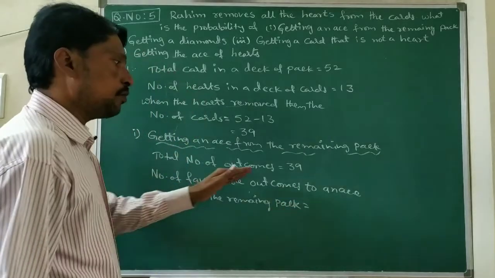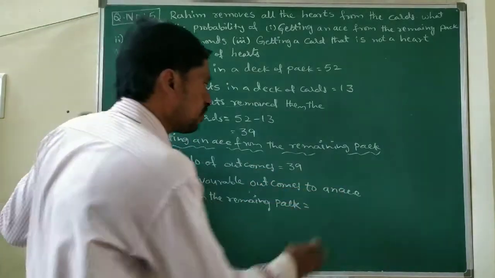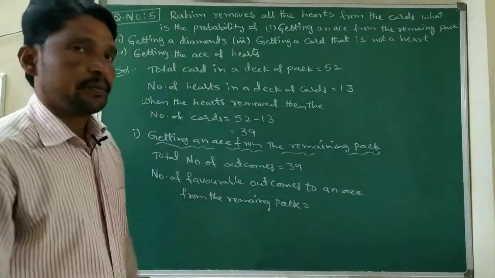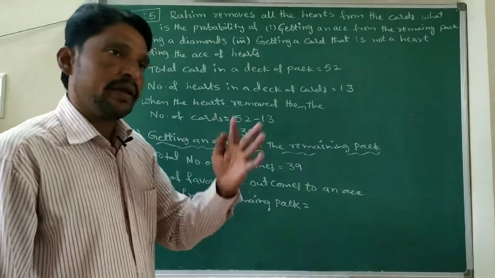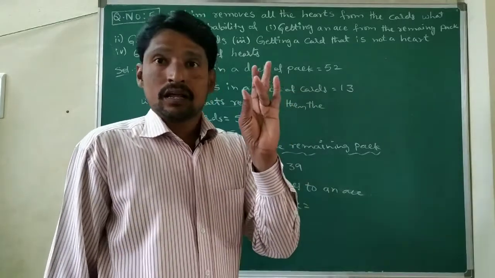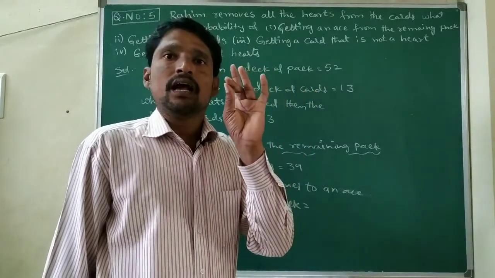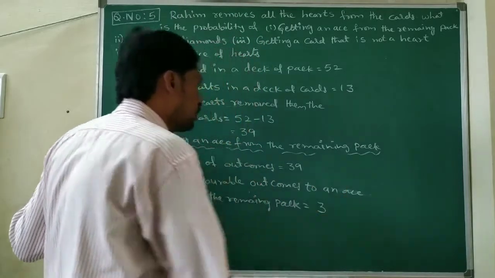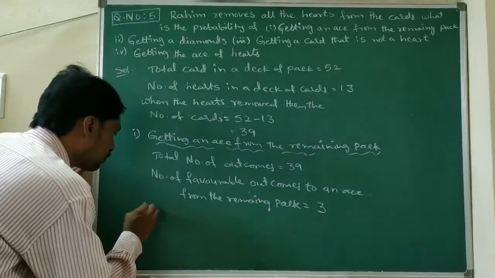In that remaining pack, one spade ace, one club ace and one diamond ace, total 3 it will be.